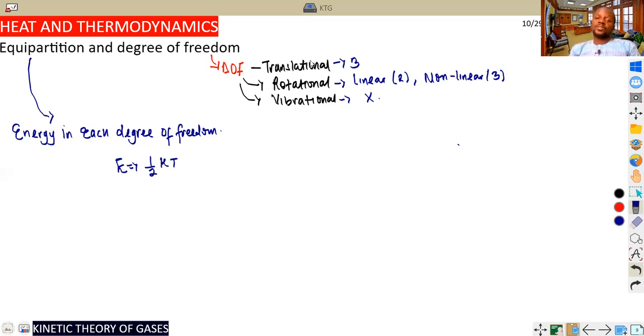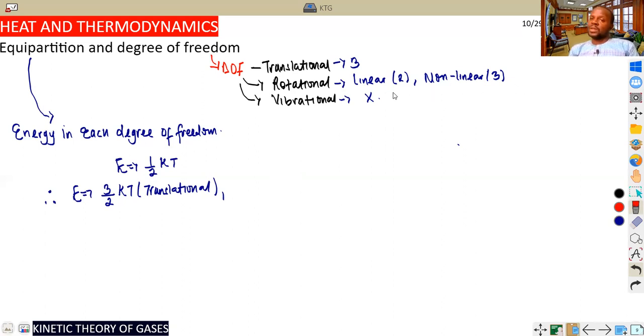From that, if it is translational, then the total energy at that point, from what we've talked about, is 3/2 kT. That is for translational. If it is rotational, it can be in 2 cases: rotational linear and rotational non-linear.